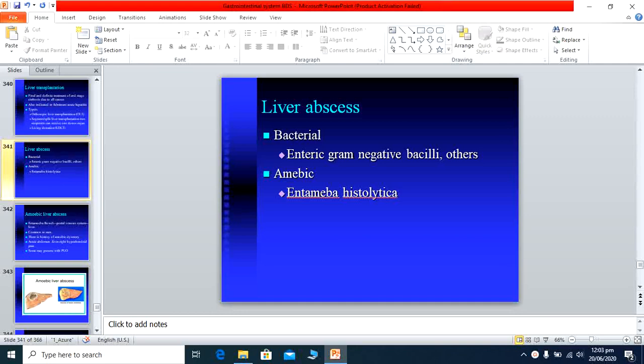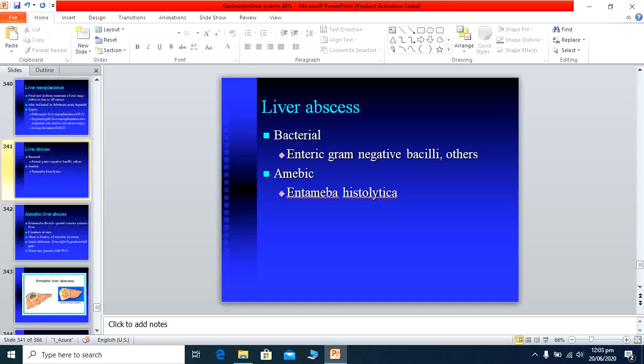Liver abscess is caused basically by two types. One is infection, usually by gram-negative bacilli. The other is infection and hepatitis, and sometimes abscess formation, by Entamoeba histolytica. So one is the bacterial infection and the other is the protozoal infection. Both of these can cause a very important disease known as the liver abscess or hepatic abscess.